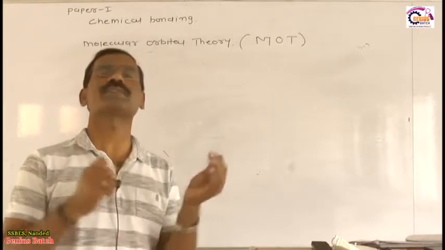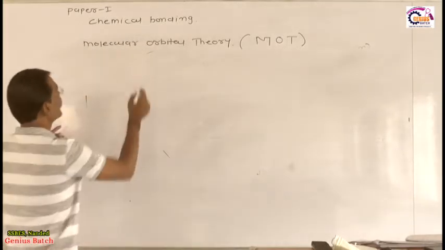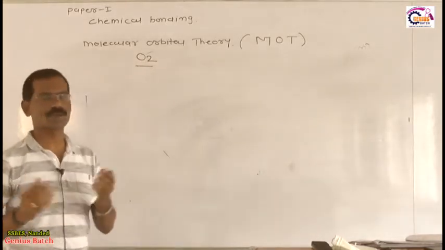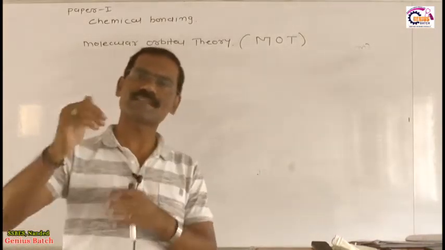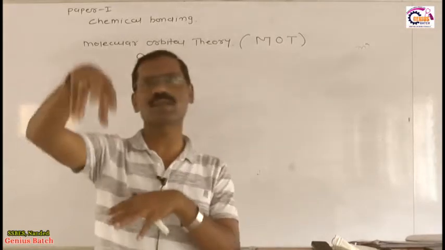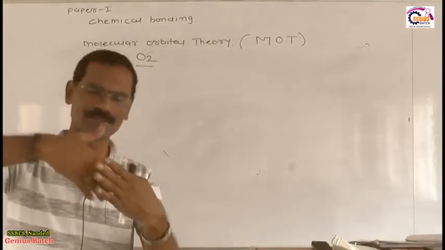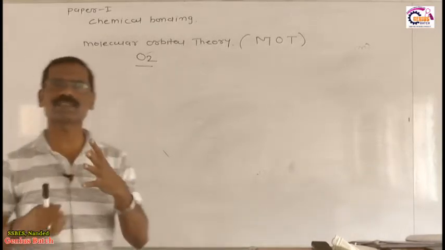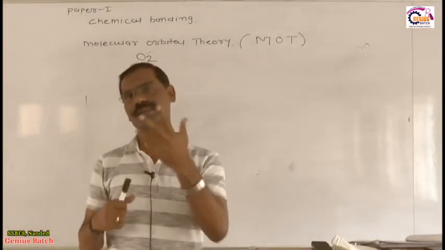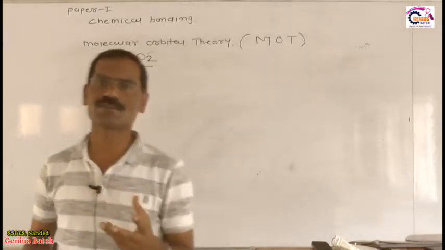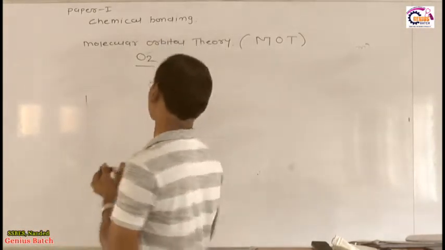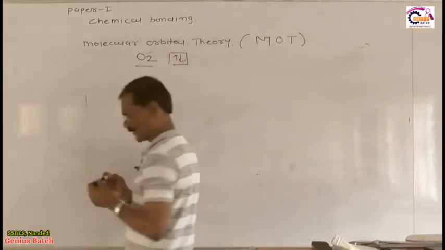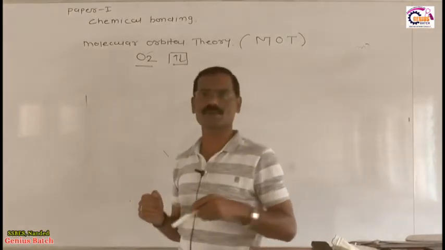What does the limitation of valence bond theory mean? Suppose we explain the magnetic property of O2 according to valence bond theory. Valence bond theory says that only half-filled orbitals are involved in bond formation, the half-filled orbitals become full-filled, pairing of electrons takes place, and whenever pairing takes place, the molecule becomes diamagnetic. It means according to valence bond theory, oxygen is diamagnetic, because the outer orbitals of the O2 molecule contain paired electrons.